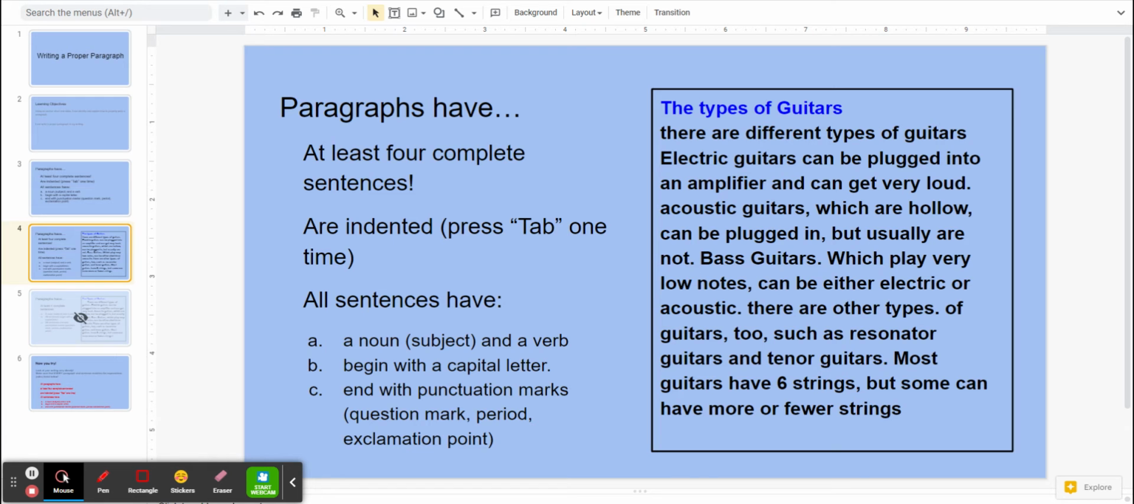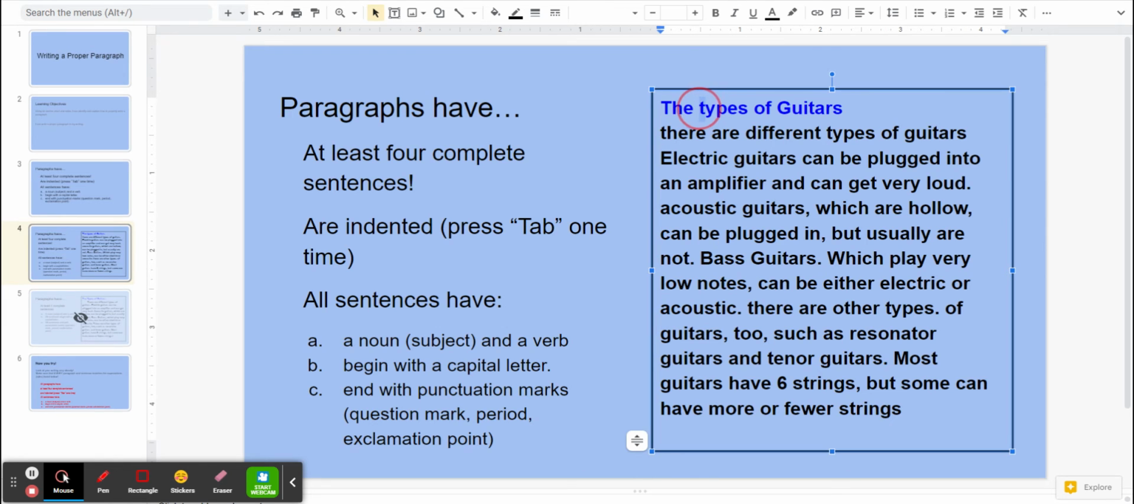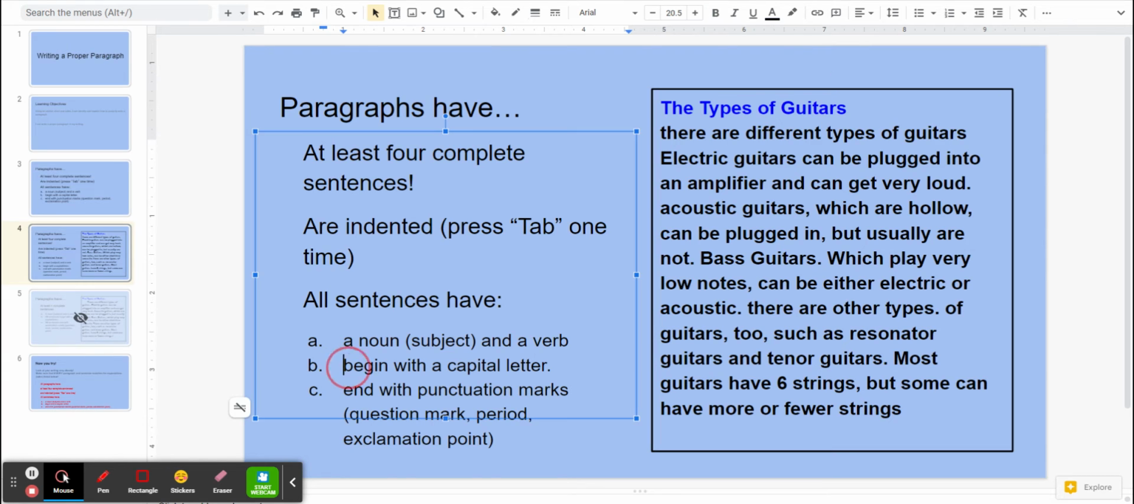So, keeping that in mind, what all paragraphs have, here is a paragraph that is written and it has many errors. And together we're going to go through and we're going to correct them. So, the first thing you need to know is that in a title, every word should be capitalized. Really, basically, the big words. So, the, types, and guitars. You can leave the word of lowercase. All sentences need to begin with a capital letter. See, it says right there, all sentences begin with a capital letter.